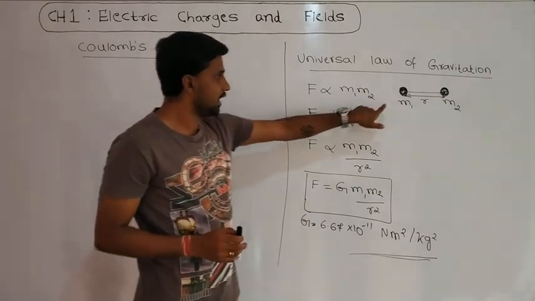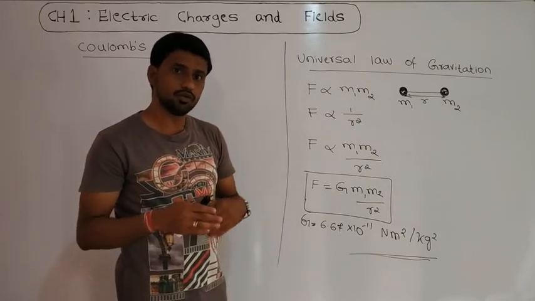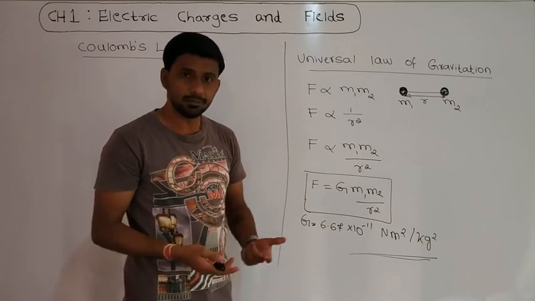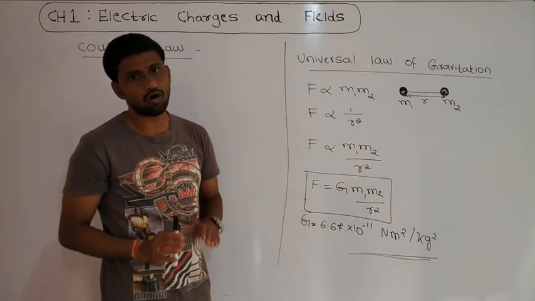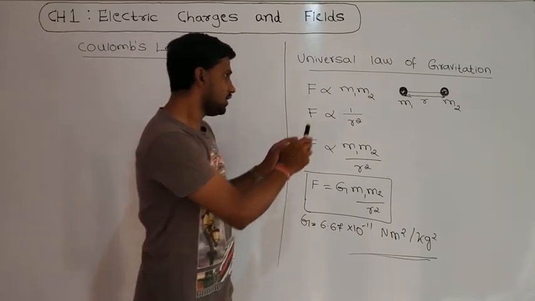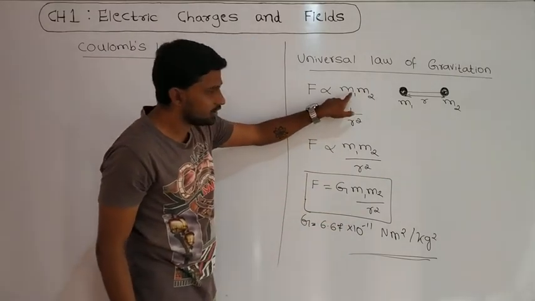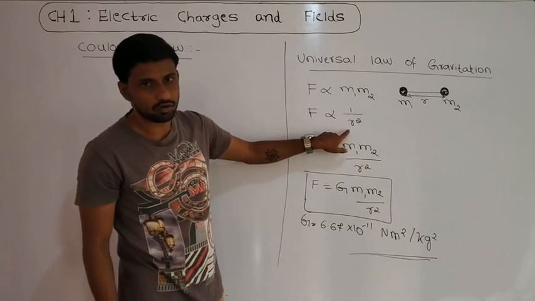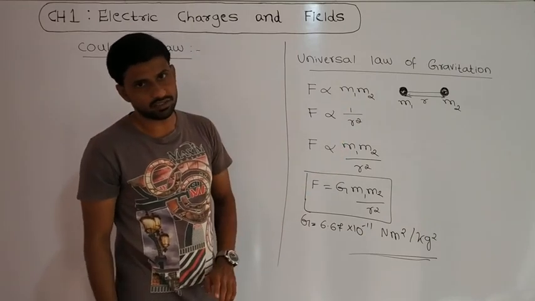That means if you keep the 2 point masses in vacuum, or in water, or in any medium, this value of G is constant for all media. Understood? So the force of attraction between the 2 point masses is directly proportional to the product of the 2 point masses and inversely proportional to the square of the distance between them. That is the universal law of gravitation.